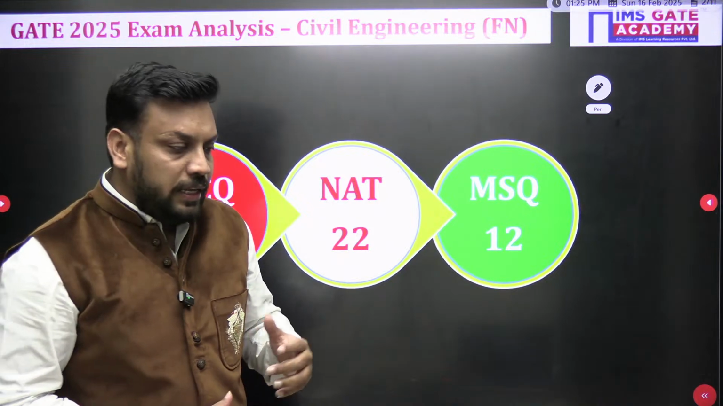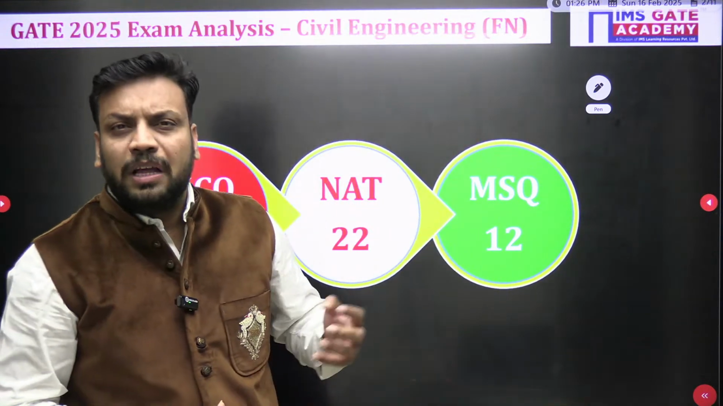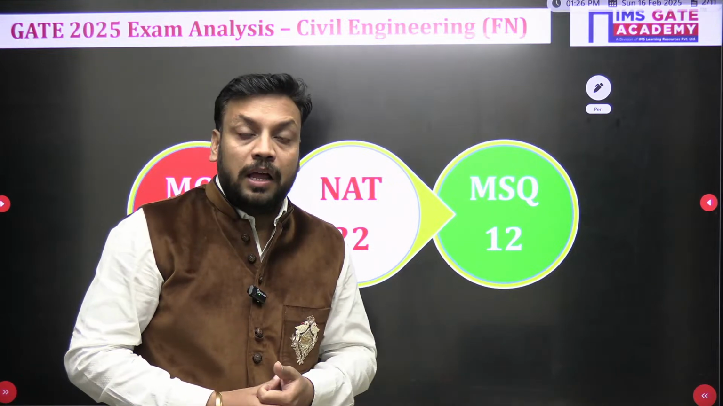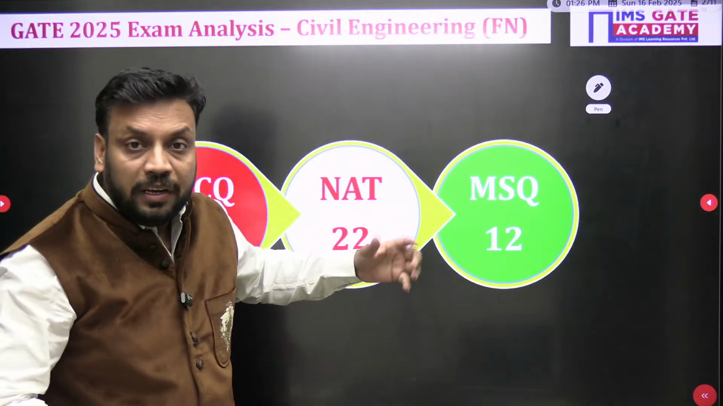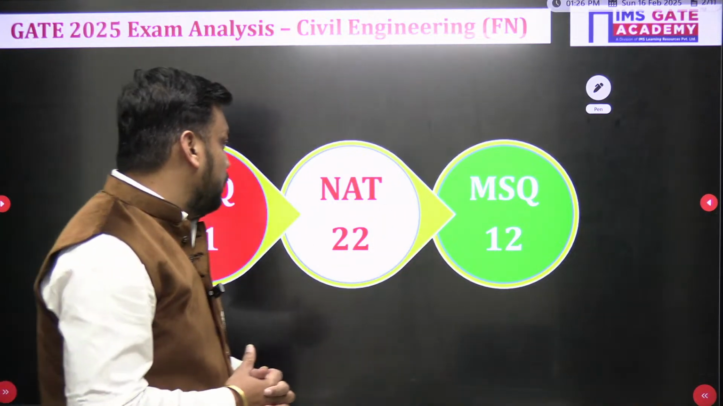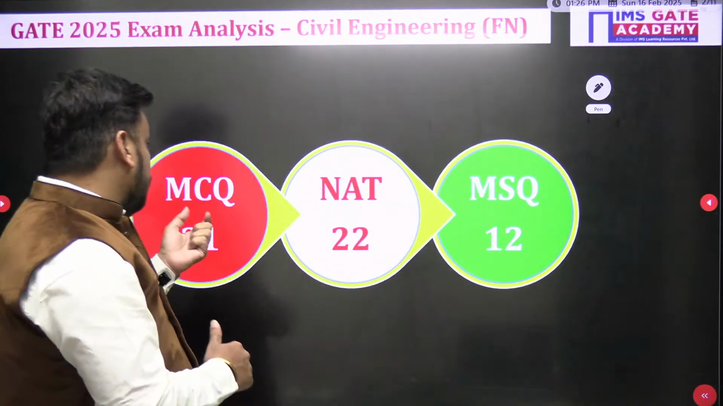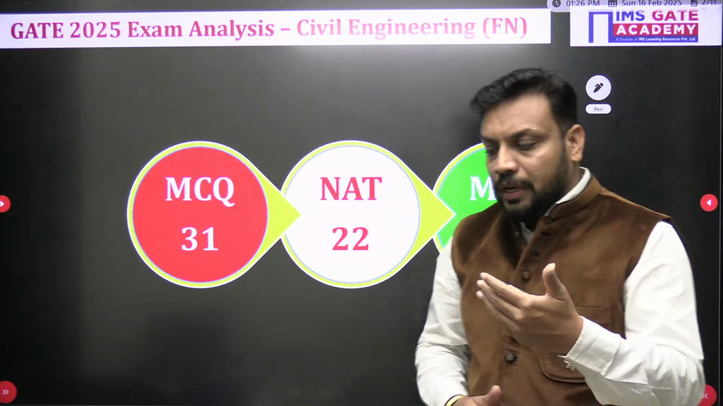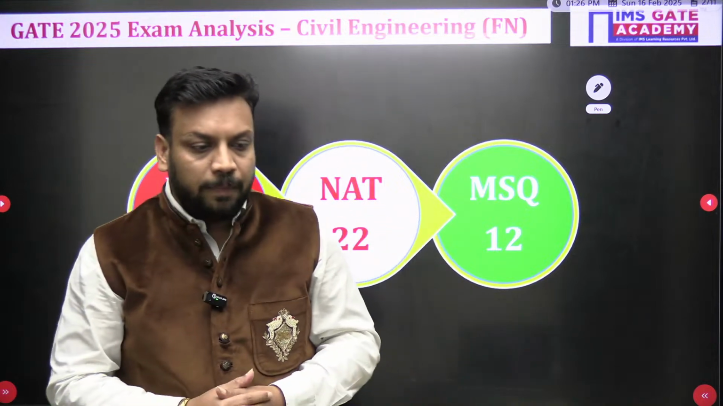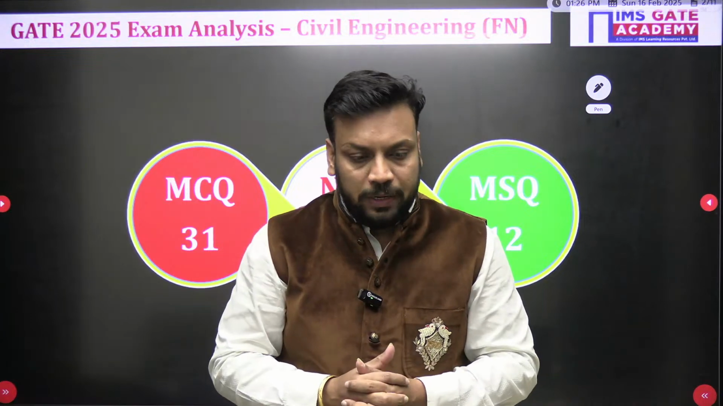We have seen from other papers also, like yesterday we had the DA paper, there also we had around 16 plus MSQ questions. So nowadays the examiner has increased MSQ questions in GATE 25. And as you all are aware, for NAT and MSQ there is no negative marking. For MCQ we have 31, and in MCQ for 1 mark questions and 2 marks questions we have negative marking of 1 by 3, so 30%. For 1 mark it is 1 by 3, for 2 marks it is 2 by 3.